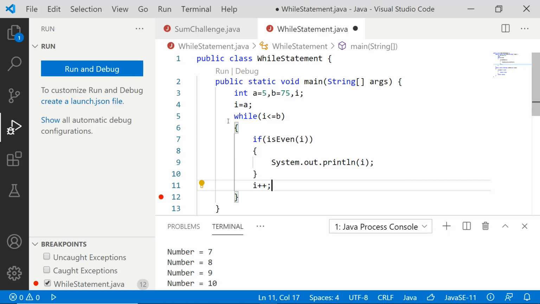Okay, remember that. So I initially starts with 5, then incremented to become 6, then 7, 8, 9, 10. So all the values between 5 and 75 will be checked and it will be verified whether each is an even number or not.